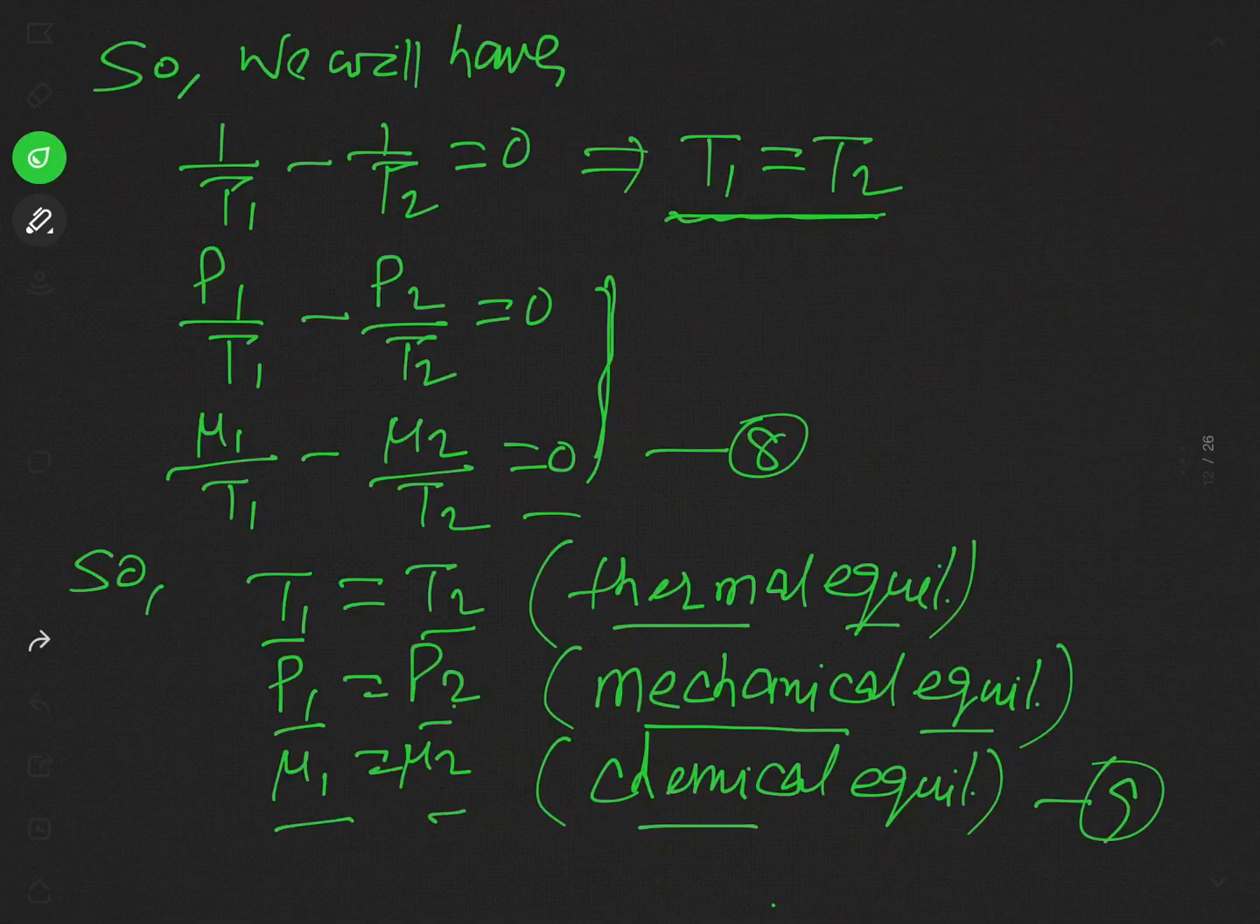implies chemical equilibrium. So for thermal equilibrium, mechanical equilibrium and chemical equilibrium, we have obtained the condition that the temperature of both phases should be the same, the pressure of both phases should be the same, and the chemical potentials of both phases should be the same.